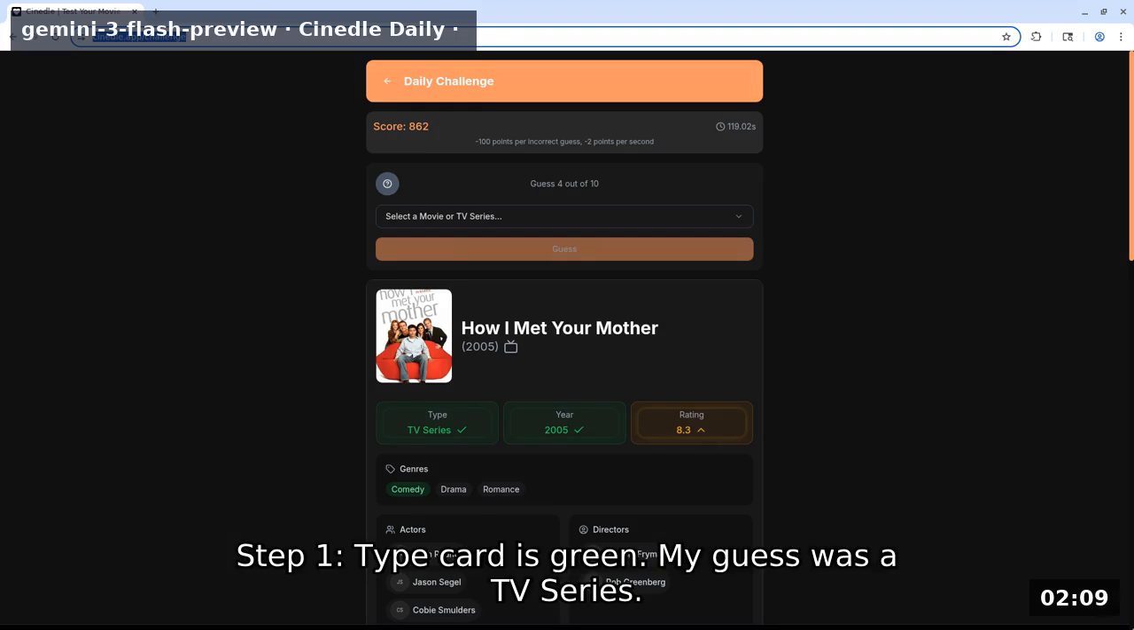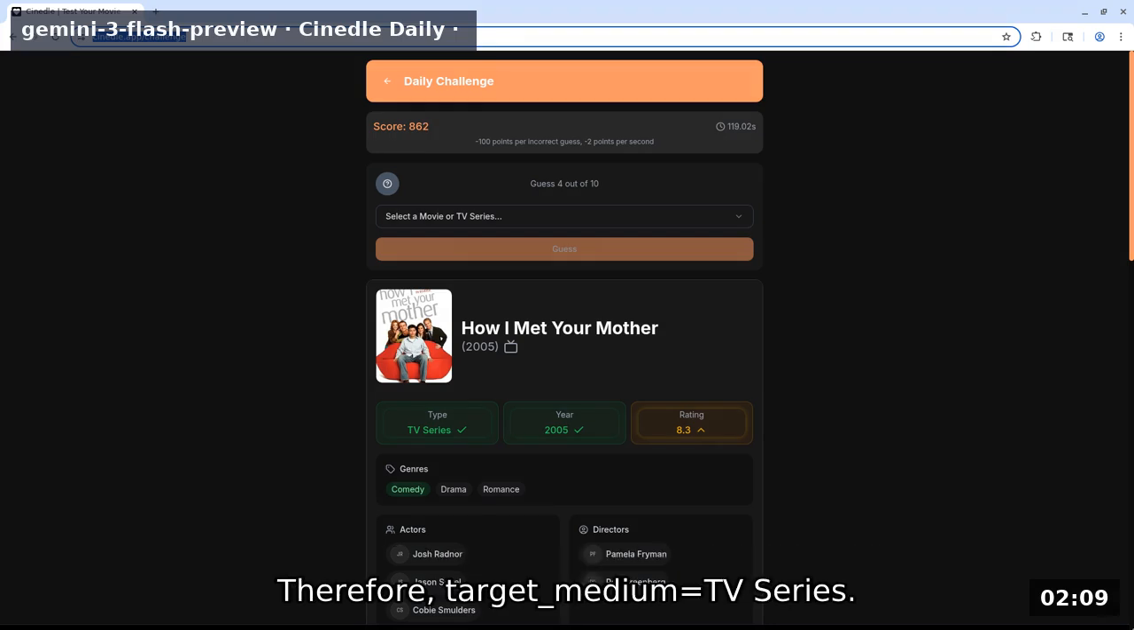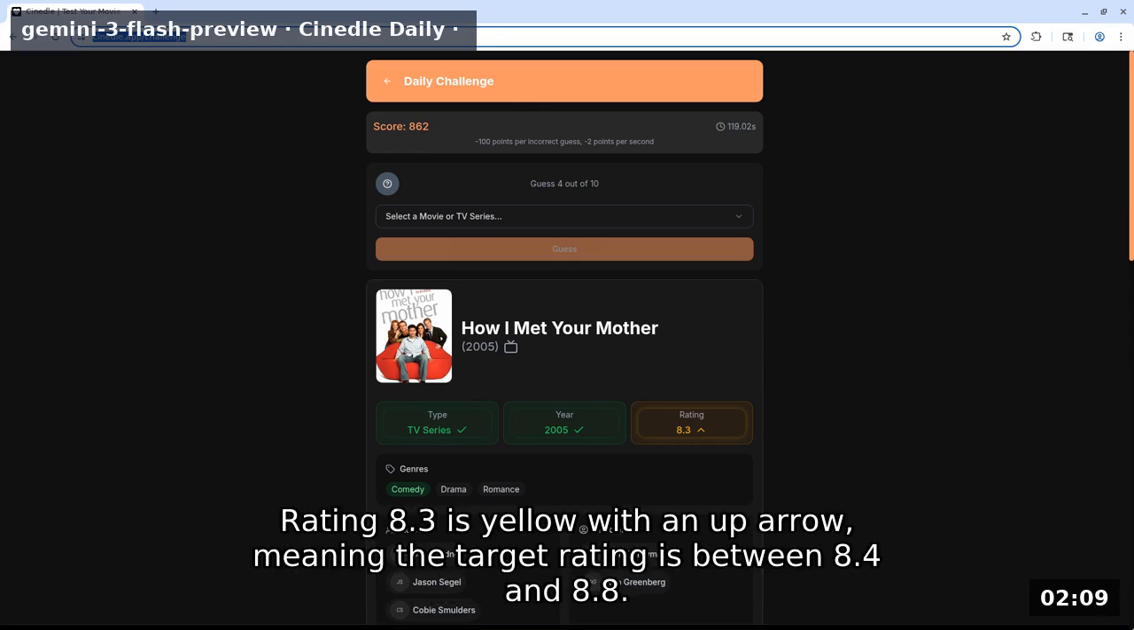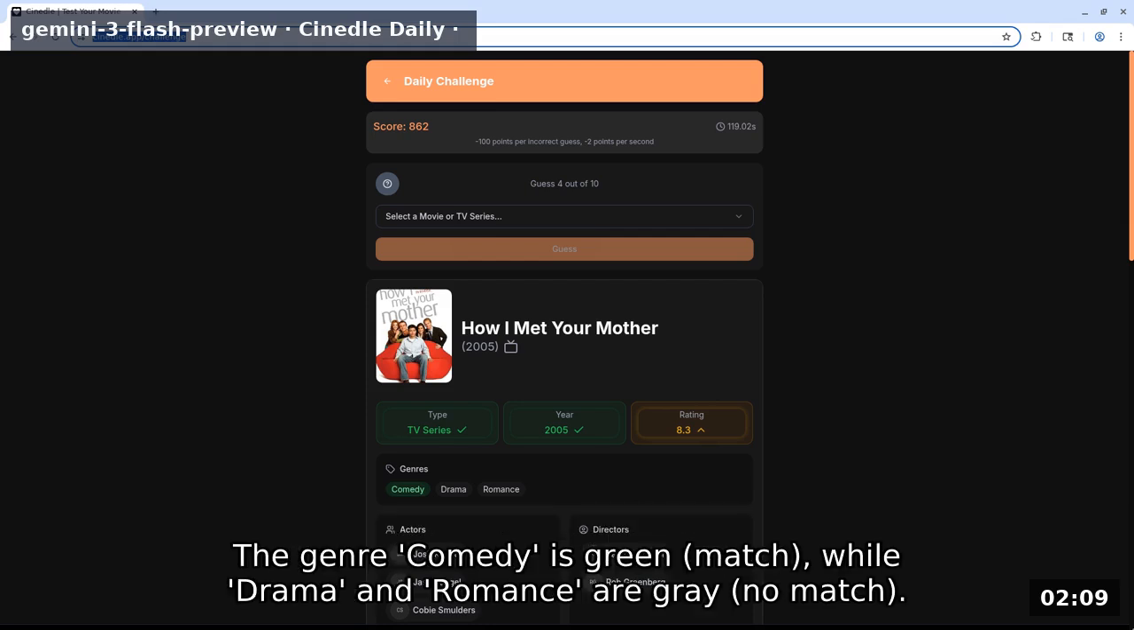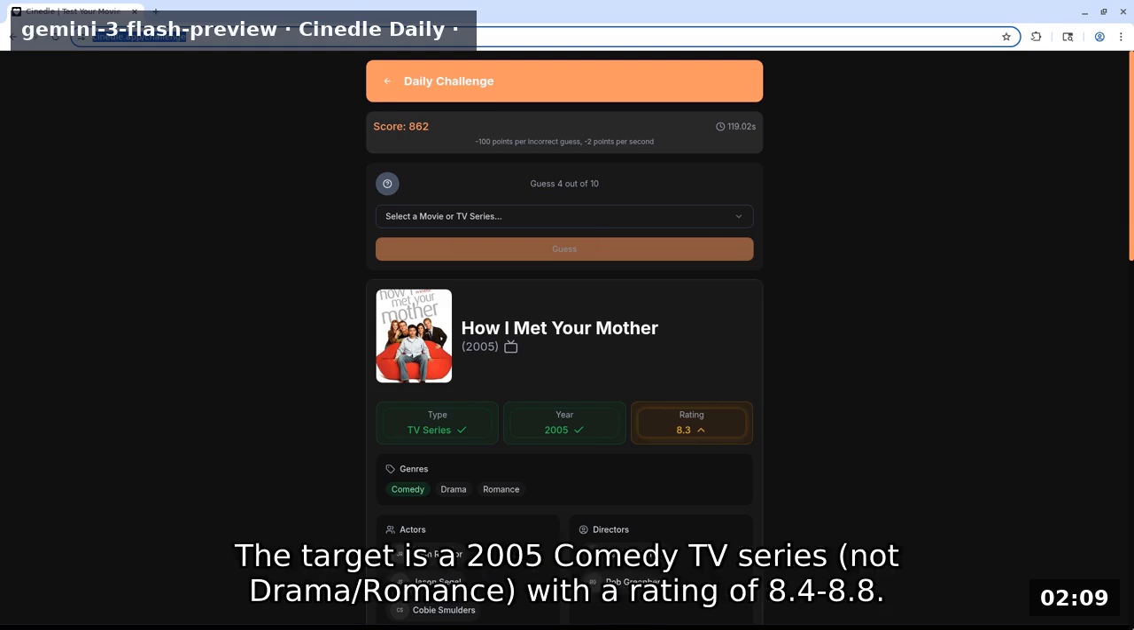Step 1. Type card is green. My guess was a TV series. Therefore, target medium equals TV series. Step 2. Year is green, 2005. Rating 8.3 is yellow with an up arrow, meaning the target rating is between 8.4 and 8.8. The genre comedy is a green match, while drama and romance are gray, no match. No actors or directors matched. The target is a 2005 comedy TV series, not drama or romance, with a rating of 8.4-8.8.